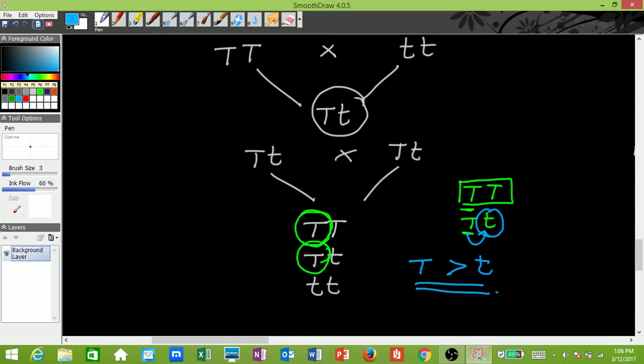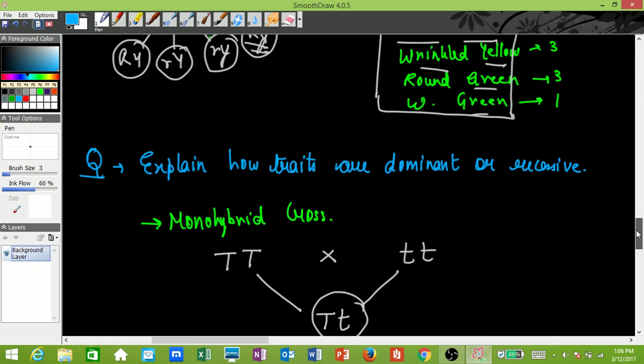So I hope that's absolutely clear. Again, a very straightforward question. Easy. Just explain the monohybrid cross and give this observation. Your question will be over. So that's it. That's all with this question.